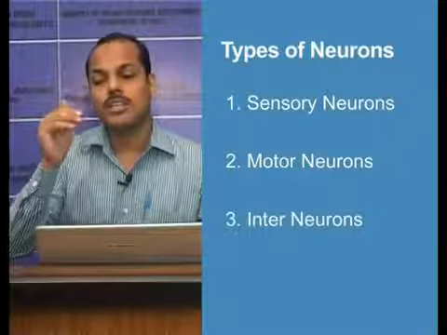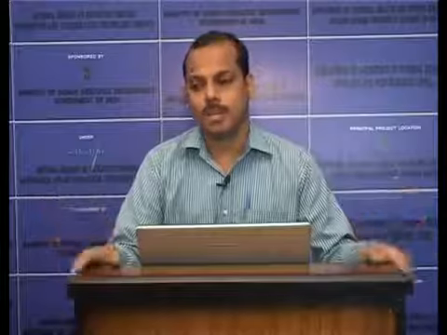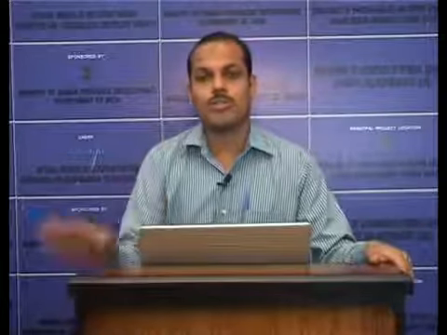And there are interneurons, which carry information between other neurons. They are found only in the brain and spinal cord. So there are three types of neurons. The first one is the sensory neuron, the second one is the motor neuron, and the third one is the interneuron.